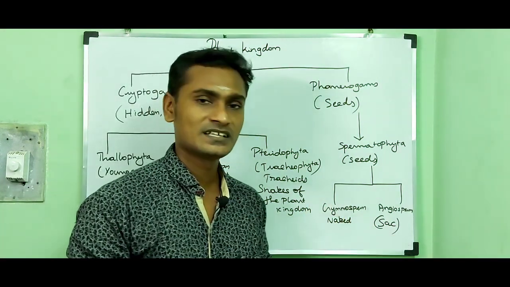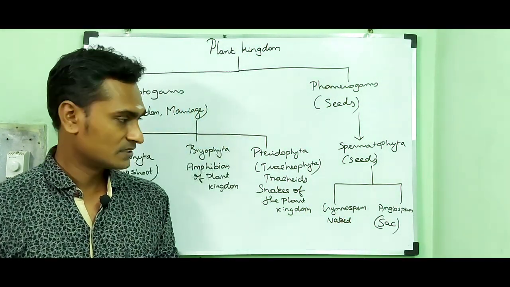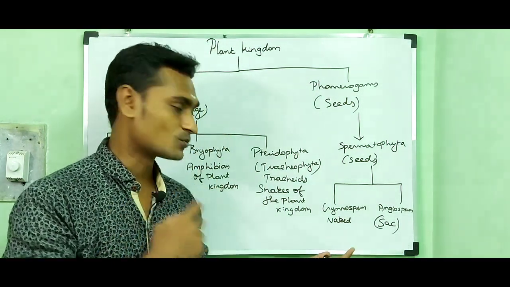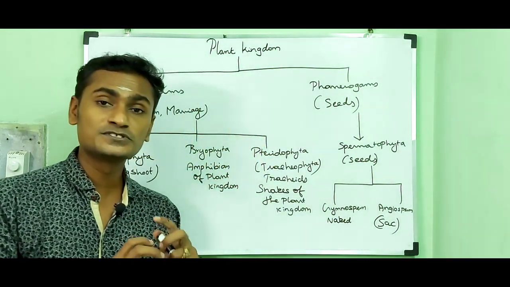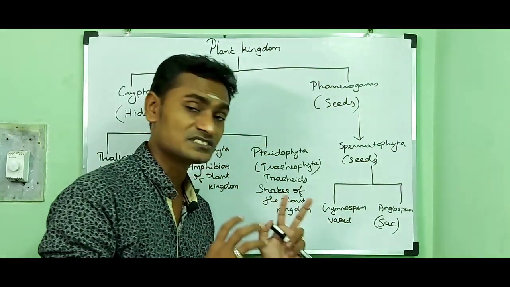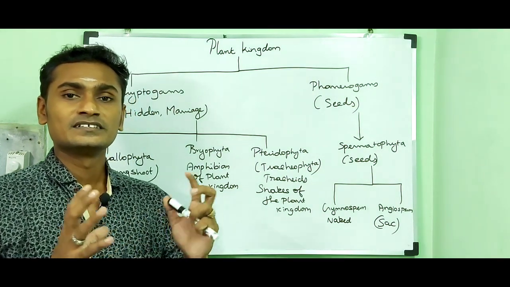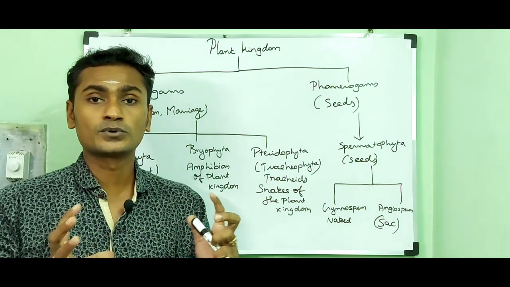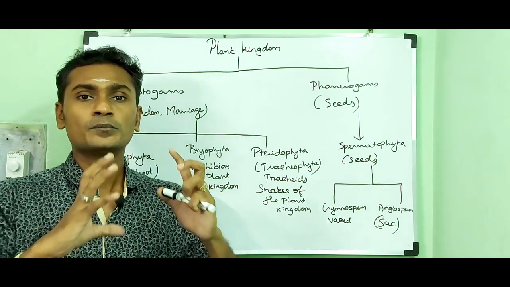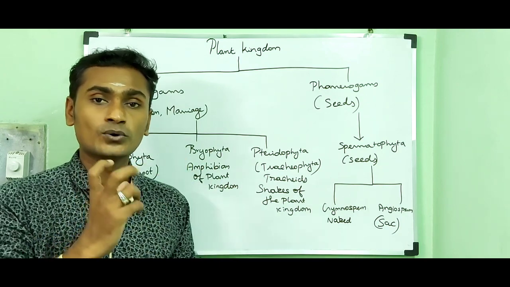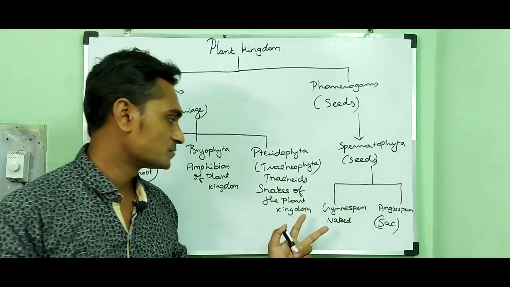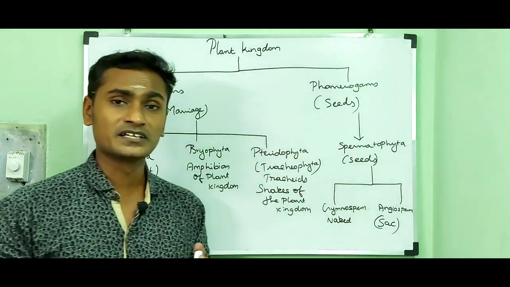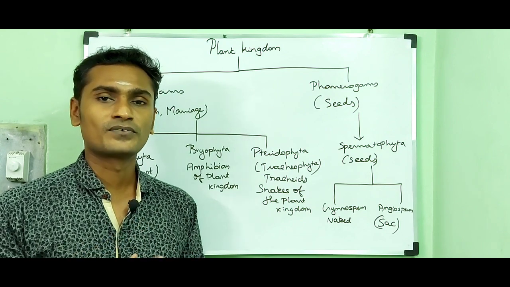That is why they are called angiosperms, and they can produce flowers. Angiosperms can produce flowers and fruits, while gymnosperms are not able to produce flowers. They can produce seeds only. Then it shows a cone-like structure. The microsporophyll and megasporophyll get compressed and organize into a cone-like structure, a cone. So gymnosperms produce a cone, while angiosperms are able to produce fruits and flowers.